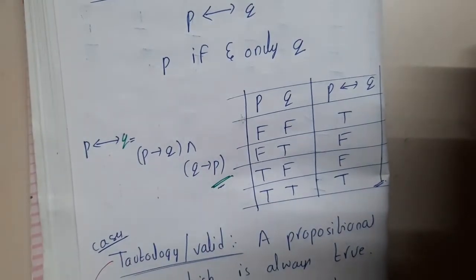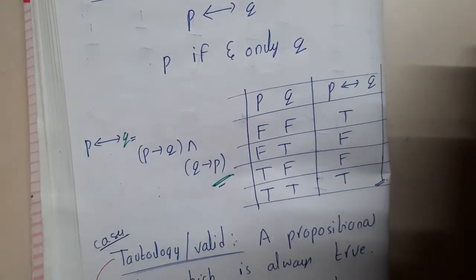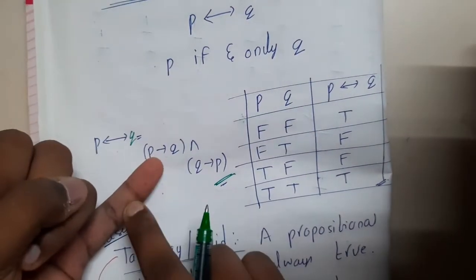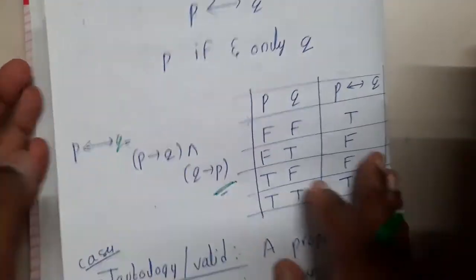Got it? Okay, so these are the five different operators, guys. We discussed the negation, conjunction, disjunction, biconditional and implication, right?